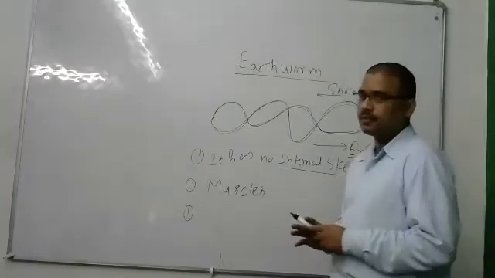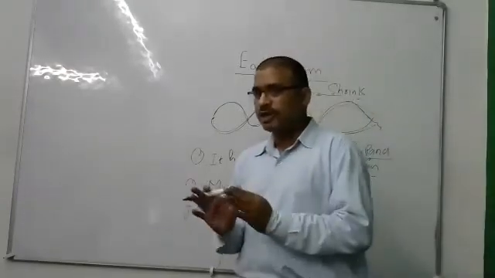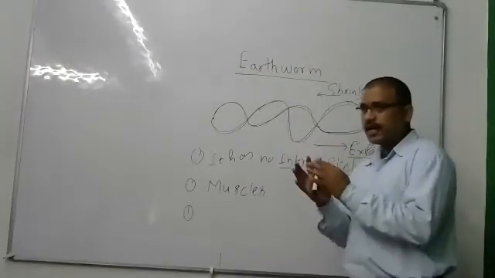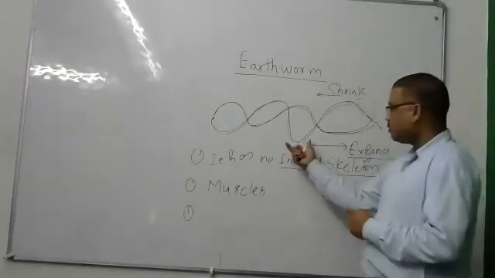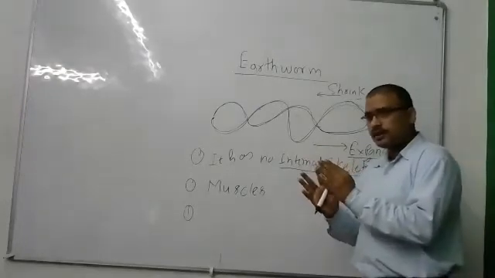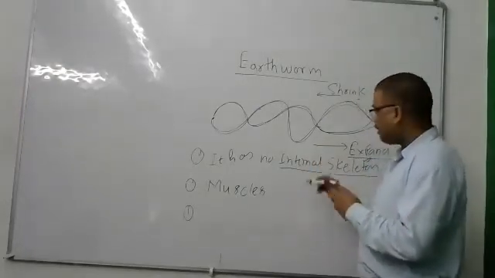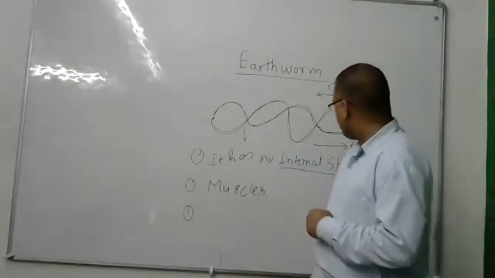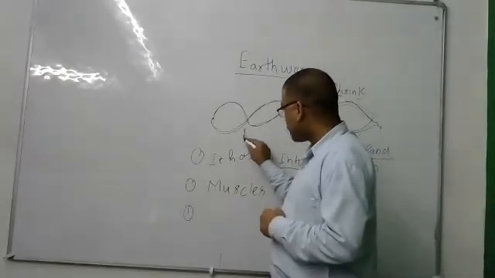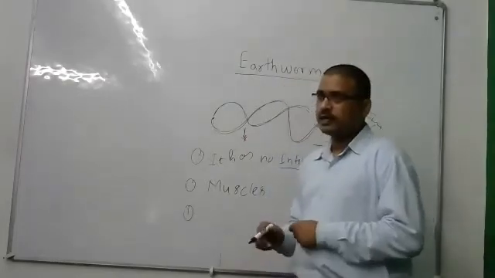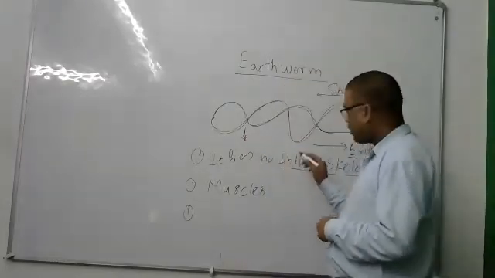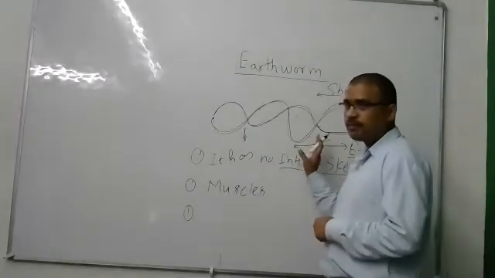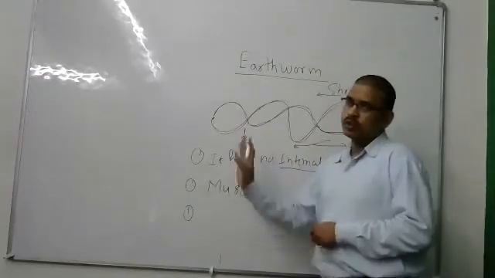When they contract, they shorten their length. When they contract, the length of the earthworm is shortened, and they fix the forward part, the upper part, and push the backside part, and with that the motion takes place.